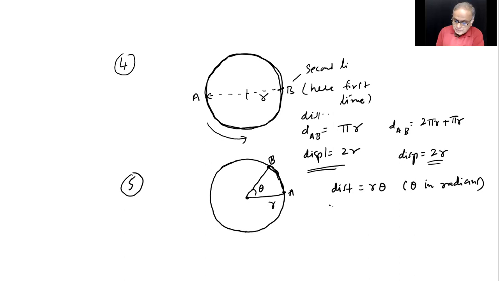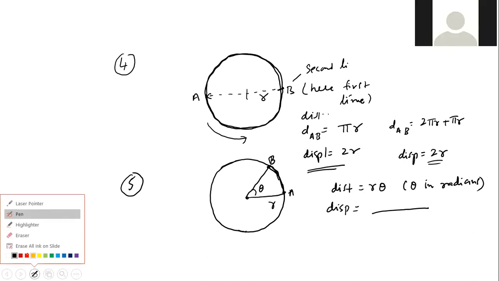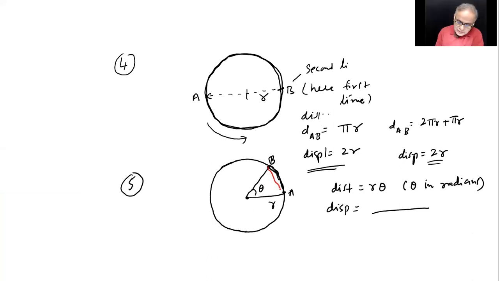Then displacement I want. Look children, what is the displacement here? This one, right? Now, how do I get this displacement in a proper way? I've already told you some time ago, but I'll tell you again. This is my R1 vector. This is my R2 vector. Though the lengths are same, they are different vectors, because the directions are changing. R1 mod equals R2 mod equals R.